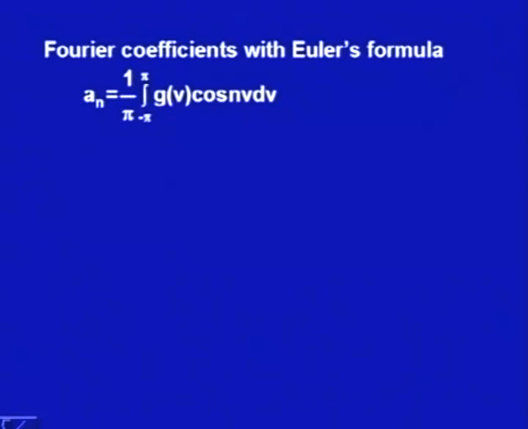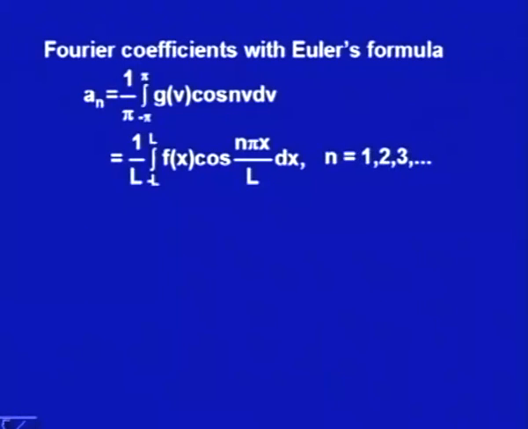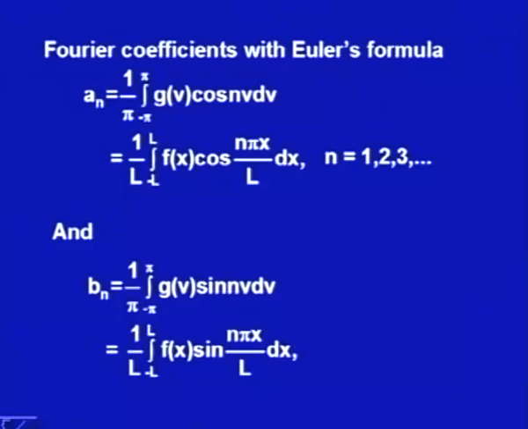Now, changing to x, we would get 1 upon L integral from minus L to plus L of f(x) cos(n pi x over L) dx, and this would be for all n equal to 1, 2, 3 and so on. And b n we would get is 1 upon pi integral from minus pi to plus pi of g(v) sin n v dv. Again changing to x, we would get 1 upon L integral from minus L to plus L of f(x) sin(n pi x over L) dx. Again this is true for n equal to 1, 2, 3 and so on.